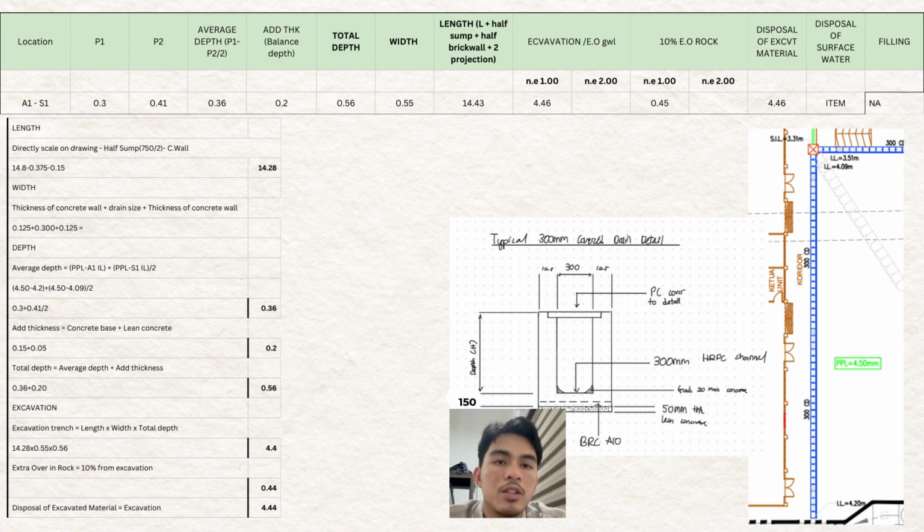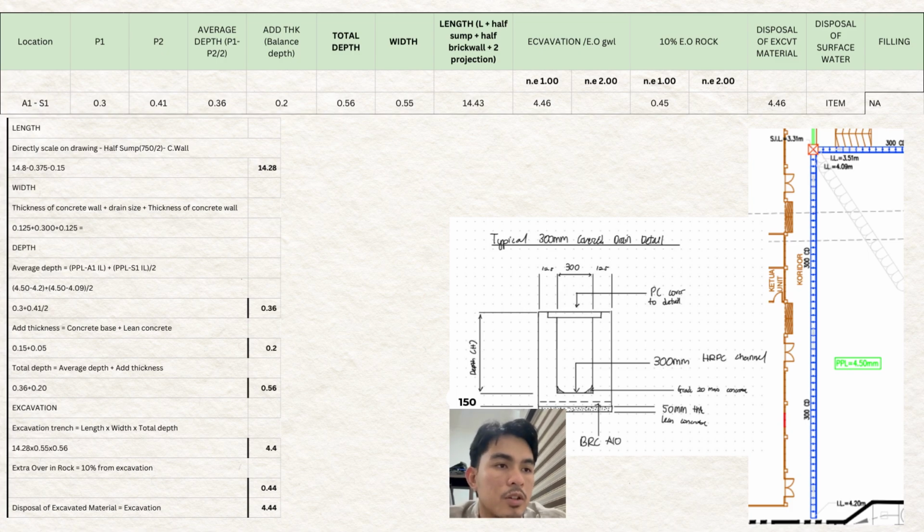Next we will go for the width. So for the width, for 300 mm, as you can see at the image over there, we need to add on both sides of the concrete wall. Each side of the concrete wall is 125. So 125 plus 125 plus 0.3 is 0.55.